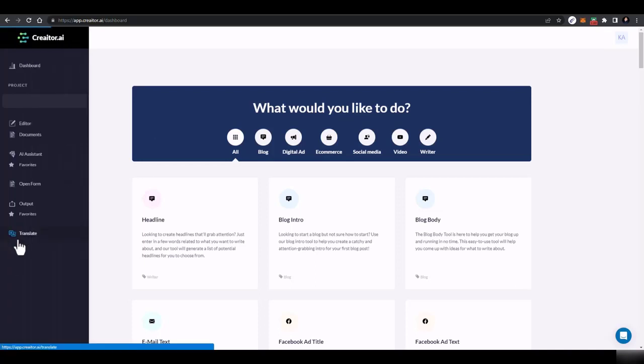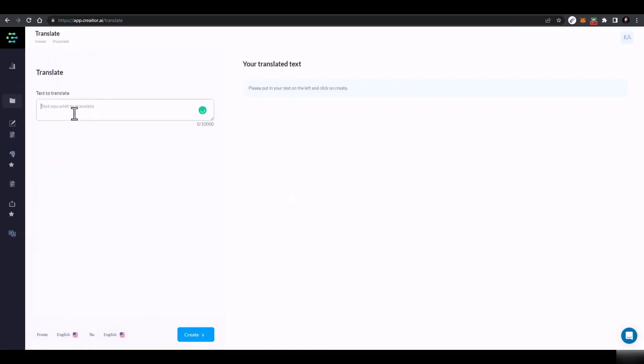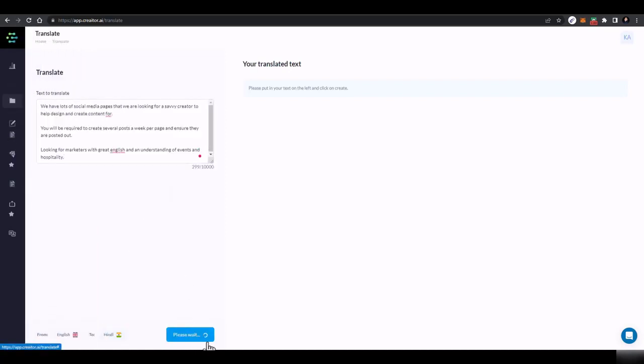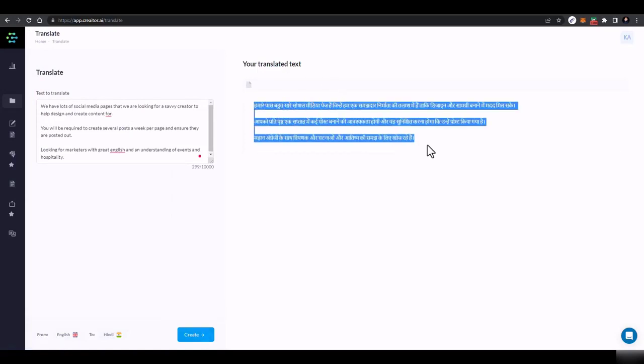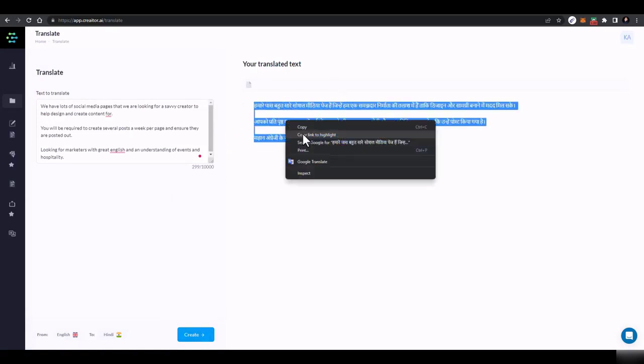So let's say you just go to translator, and it's really easy. First of all, you select the language you want to translate, then the language you want to translate it to. Here you have some limited languages, because this is a professional translator using other methods to translate, so it can be more professional and more accurate. Now let's say I want to translate into Hindi. I'll select it, paste the text, click on create, and it translated it completely to Hindi. Now I'll copy this text.